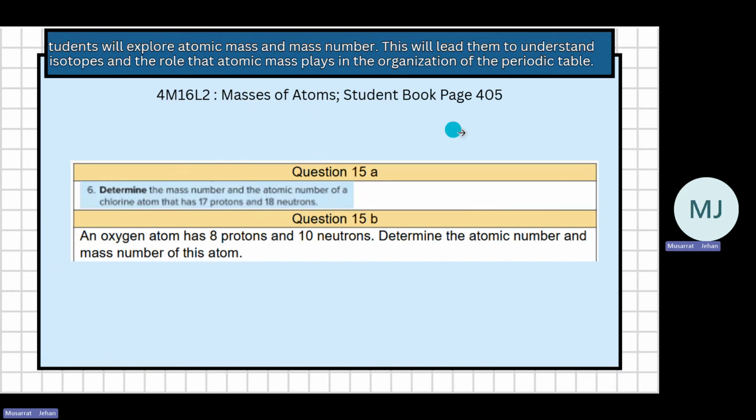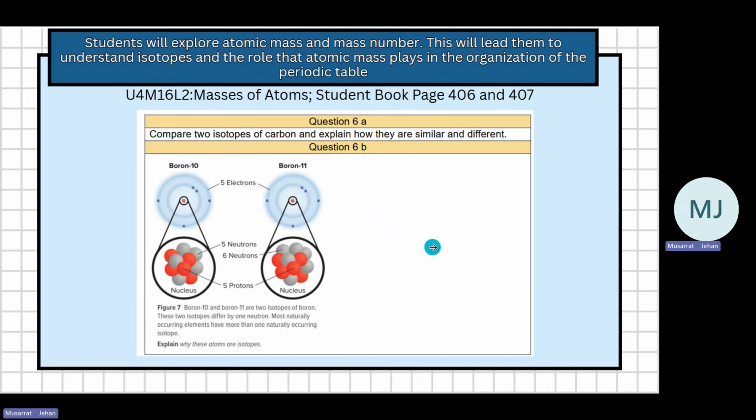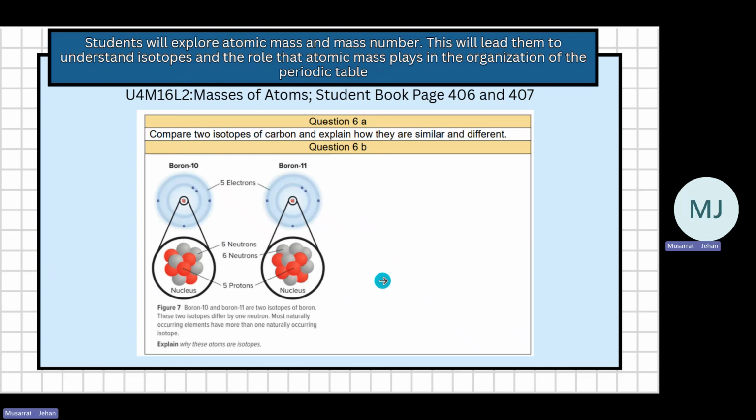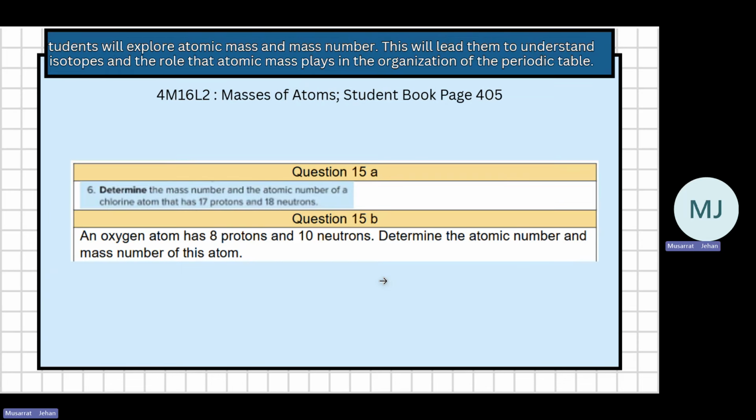Next is mass of atoms. We are talking here about a chlorine atom that has 17 protons and 18 neutrons, and an oxygen atom with 8 protons and 10 neutrons. Determine the atomic number and mass number. It's the same as the previous one, where you have to tell how to calculate them. So if you know chlorine has 17 protons and 18 neutrons, what is the mass number?